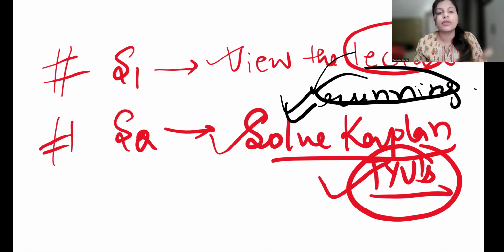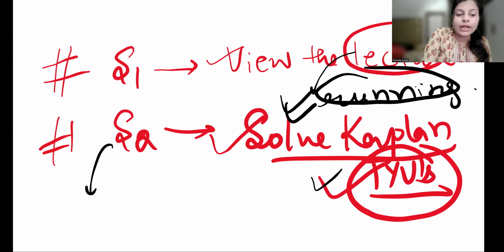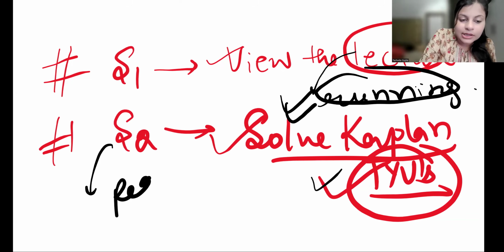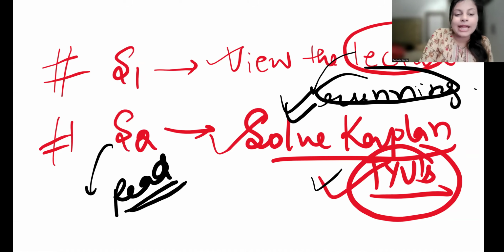These are the major rules of the standard. So make those running notes while viewing the lecture, and then solve those Kaplan TYUs from the text. Then in some lectures, I have not given you notes, like where I've used the board and taught you. In that case, you're supposed to read the text, because sometimes I teach through the text only.